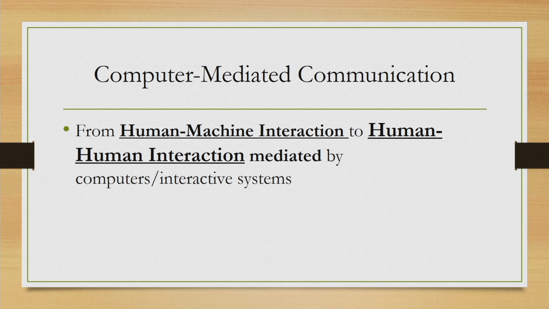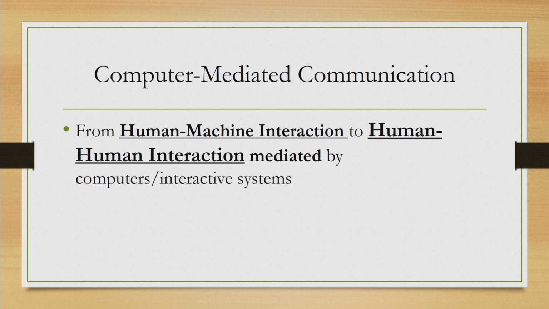The third important research trend can be seen in the area of computer mediated communication. So, this is slightly different from whatever we were discussing so far. Earlier what we were discussing is related to the interaction of a human with a computer.